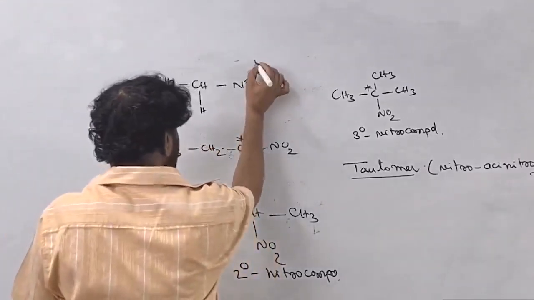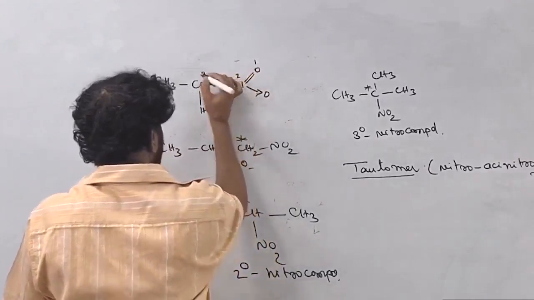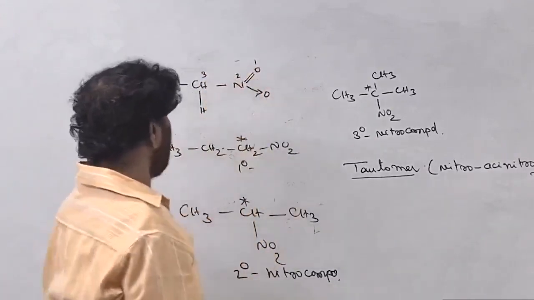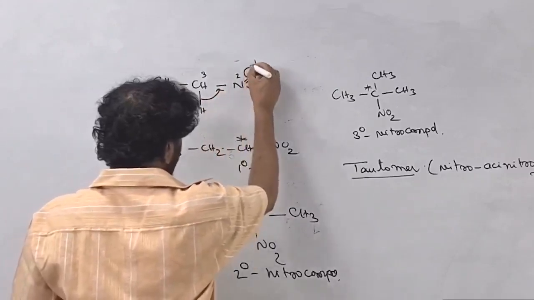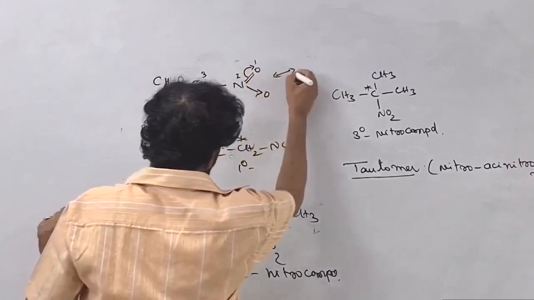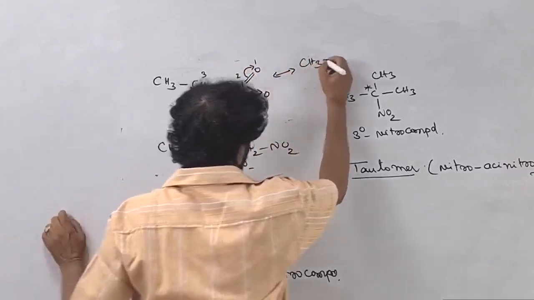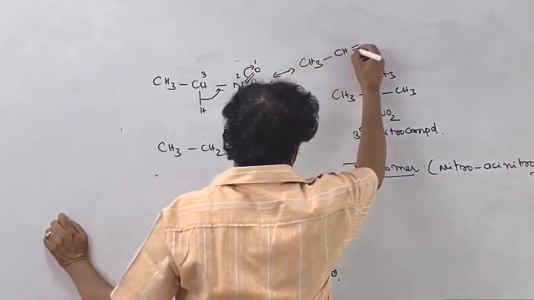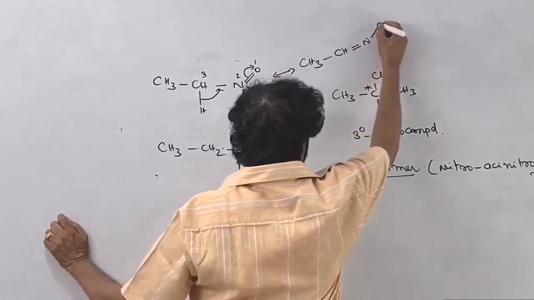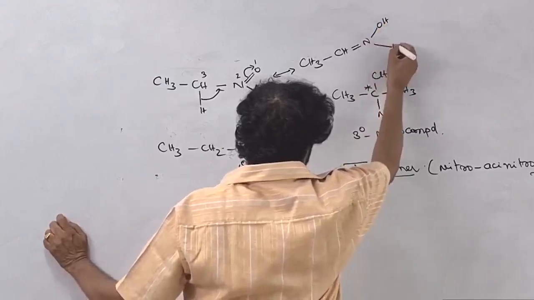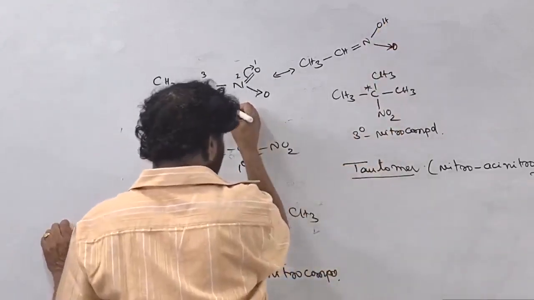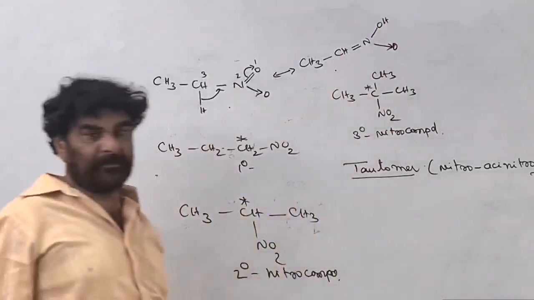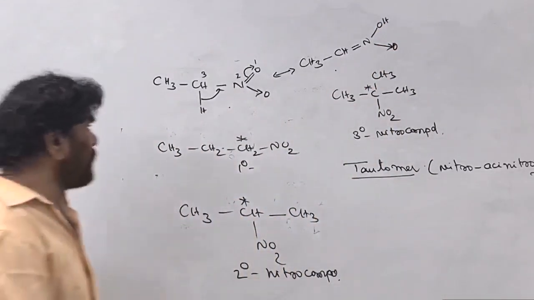Count 1, 2, 3: a 1,3 shift of hydrogen is possible, and the hydrogen shifts here. This gives the aci-nitro form, with the oxygen. Tautomerism between the nitro form and the aci-nitro form is possible.